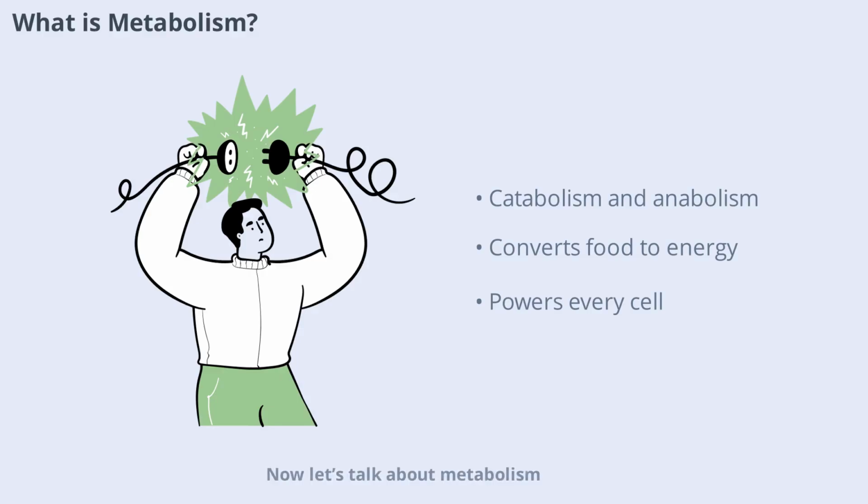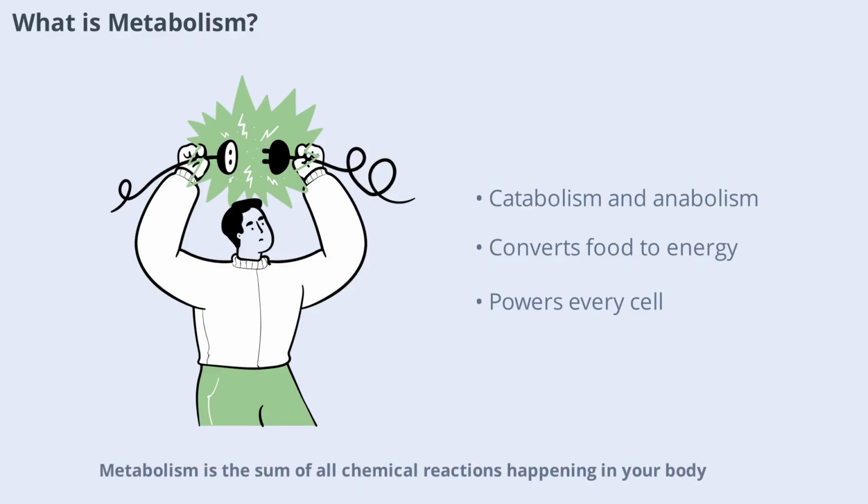Now let's talk about metabolism. Metabolism is the sum of all chemical reactions happening in your body. These reactions can be divided into two main types: catabolism, which breaks down molecules to release energy, and anabolism, which builds up molecules using energy. Every time you eat, exercise, or even sleep, your metabolism is hard at work. It's responsible for converting food into energy, repairing tissues, and supporting growth. Without metabolism, life simply wouldn't be possible. It's the engine that powers every cell in your body.